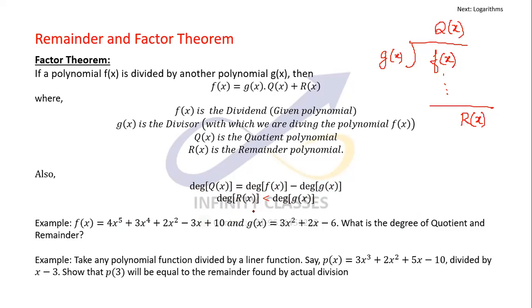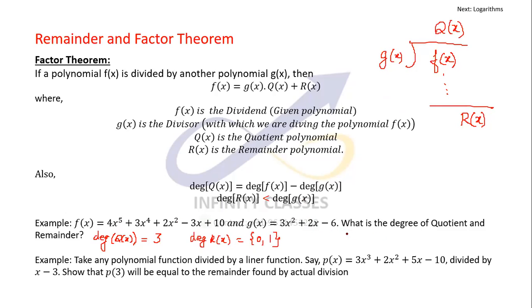And the degree of r(x) has to be strictly less than the degree of g(x). It can't even be equal to the degree of g(x), because if it were equal, there would be scope for further division. So in this case, the degree of the quotient will be equal to 3, and the degree of r(x) will be either 0 or 1.